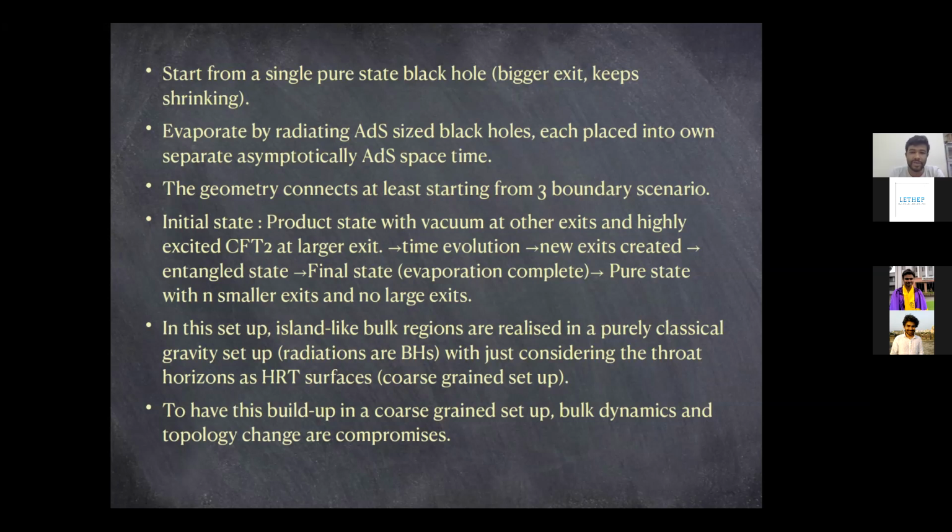And with time evolution, so for example, when it hadn't even created those 2 newer exits and only the black hole was present, you could still think of it as an n boundary wormhole, but one of the exits would have a highly excited CFT2 as the larger exit, and all the smaller exits which haven't appeared yet, you could think of as being in a product state with this highly excited CFT2, and all of these smaller exit states at this point are vacuum states.